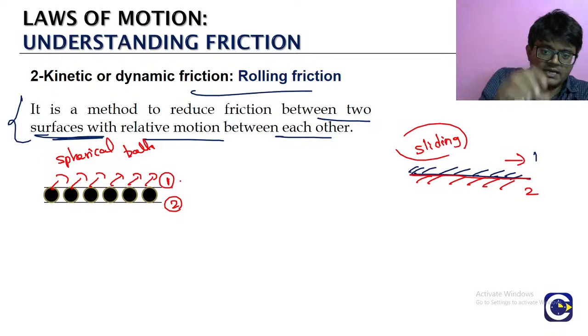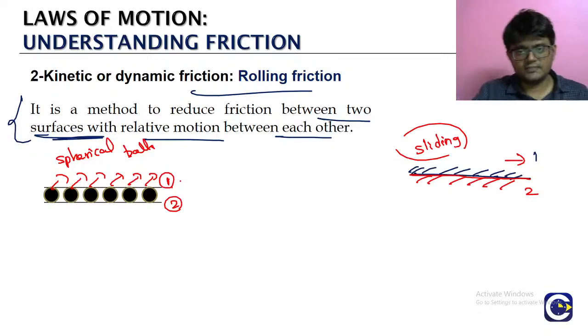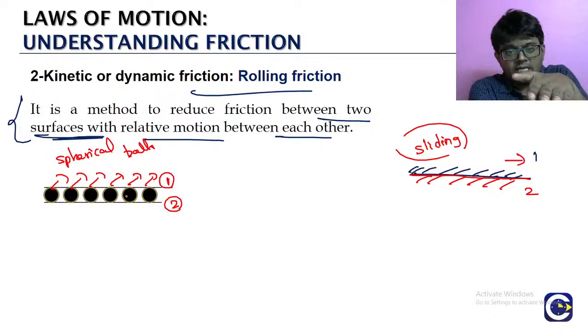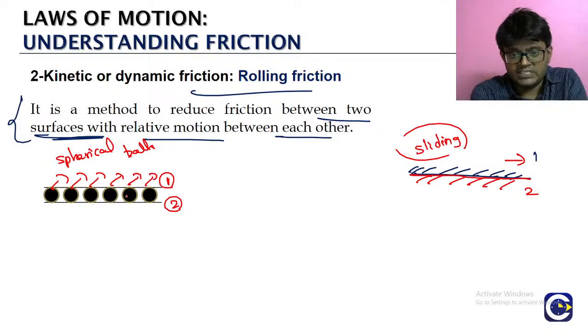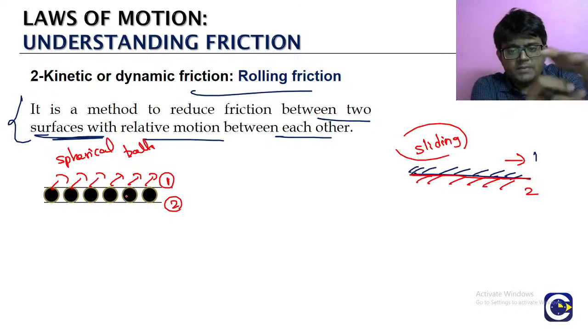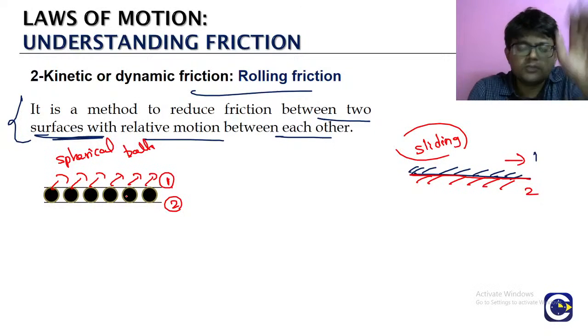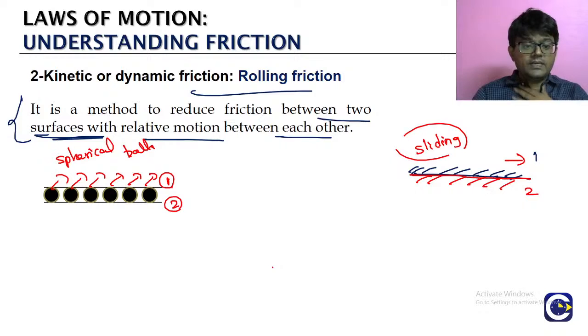But if you are having the skating shoes, கீழே you will be having these wheels, அதனால you will be able to move easily. So if there is one metal sheet, இன்னொரு metal sheet இருக்கு, ரெண்டுத்தையும் அப்படியே நீங்க slide பண்ண try பண்ணா it will not be easy, நிறைய friction generate ஆகும். But அந்த ரெண்டு surface நடுவுல think about keeping some spherical balls, easy to move. இது நிறைய practical observations நம்ம பார்க்கணும்.